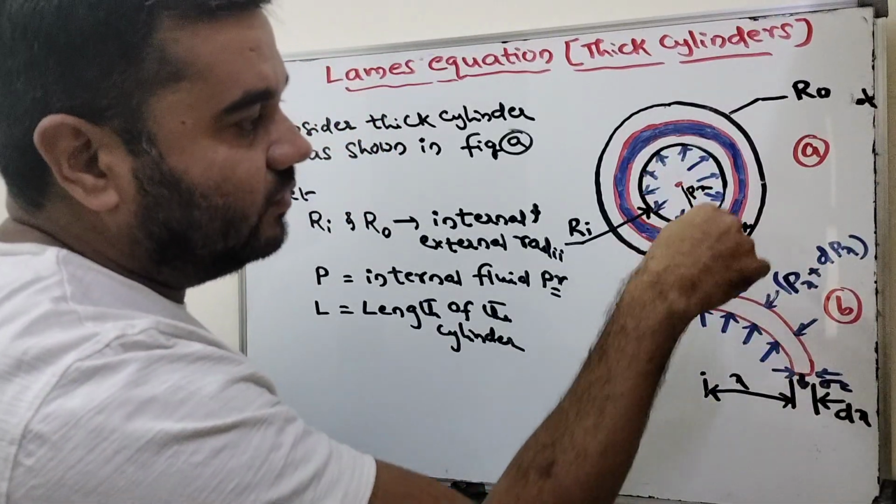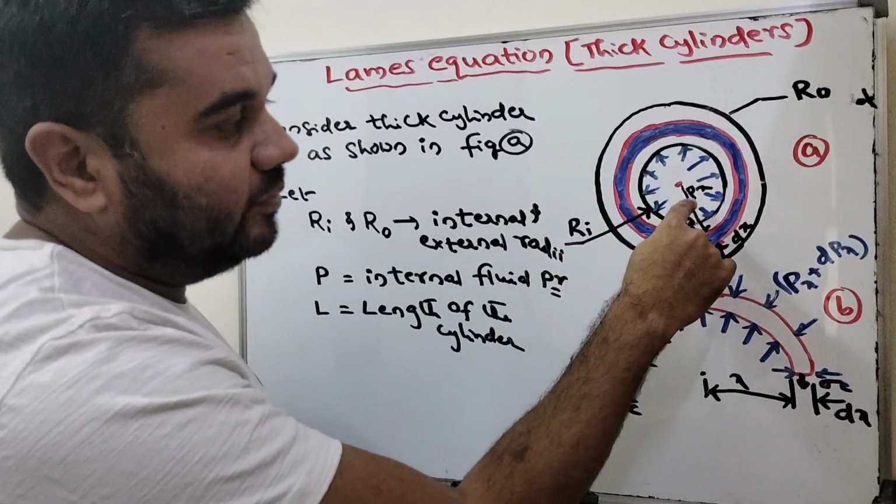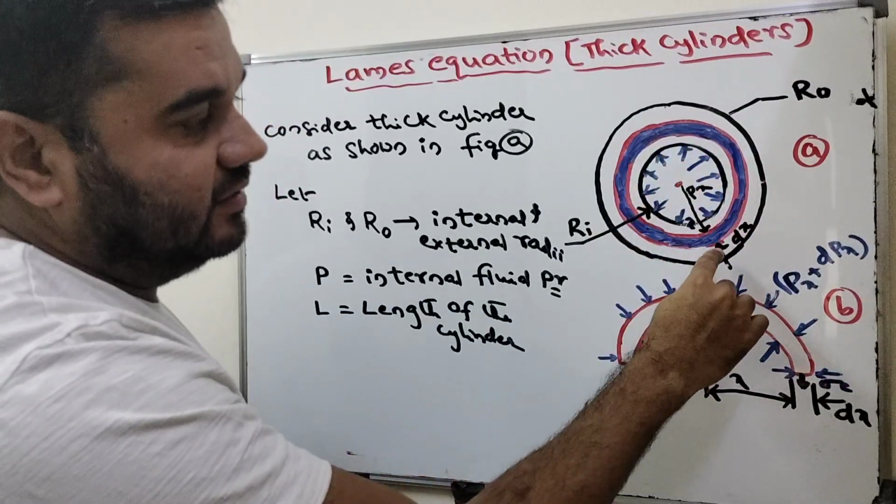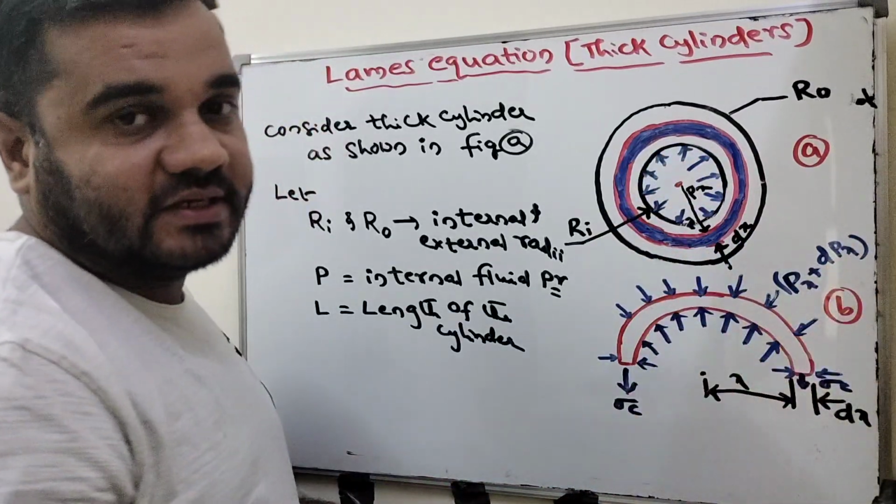At the inner wall of the elemental ring the fluid pressure is Px, and at the outer wall of the ring the fluid pressure is Px plus dPx.